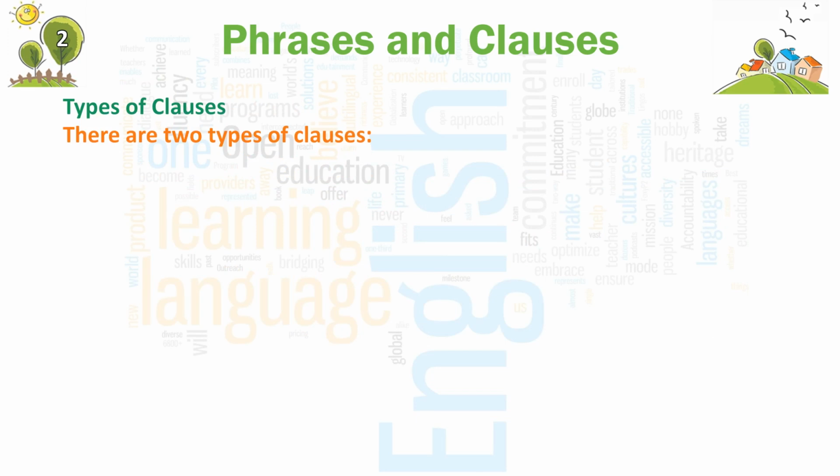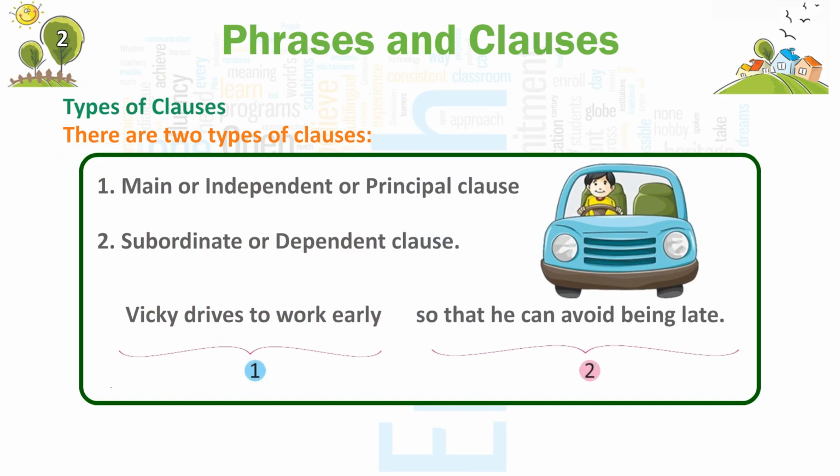Types of clauses. There are 2 types of clauses. 1. Main or independent or principal clause. 2. Subordinate or dependent clause. Vicky drives to work early. So that he can avoid being late.